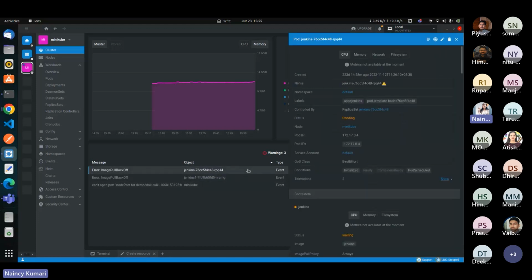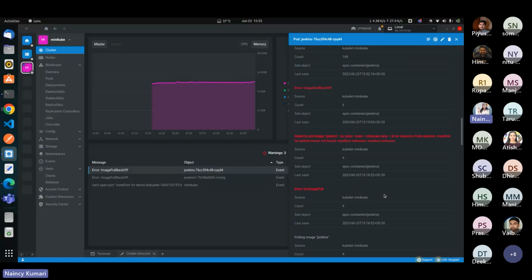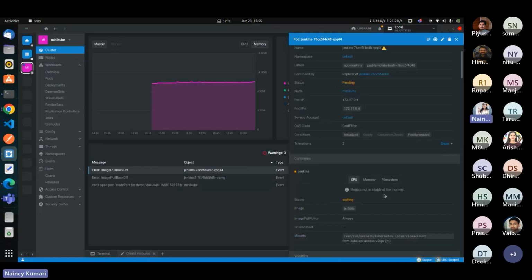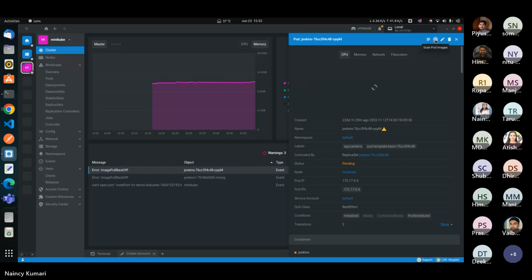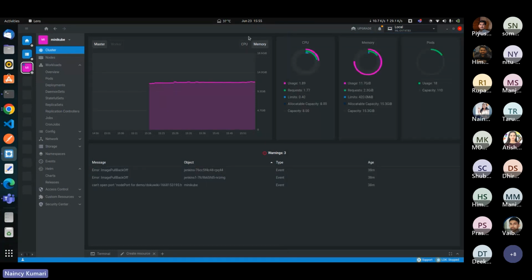When you click on one, you will get all the details for this warning, this error I'm getting inside my cluster. You will get all the details here. And if you want to delete or edit, you can do that also. So there are so many options that you can explore.